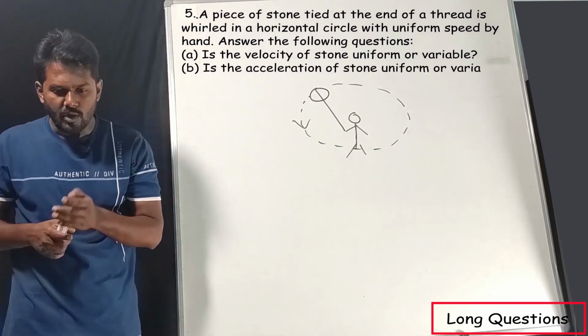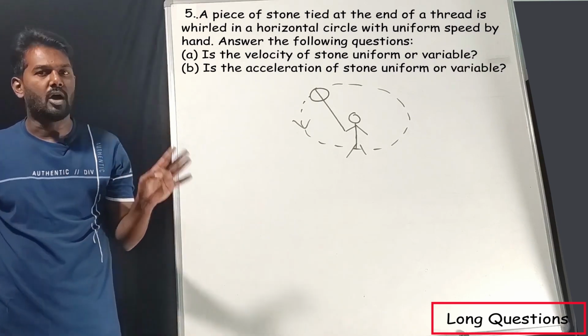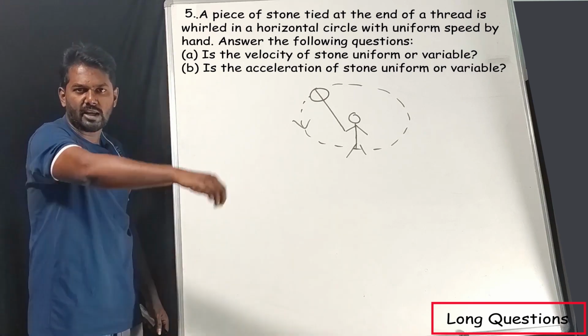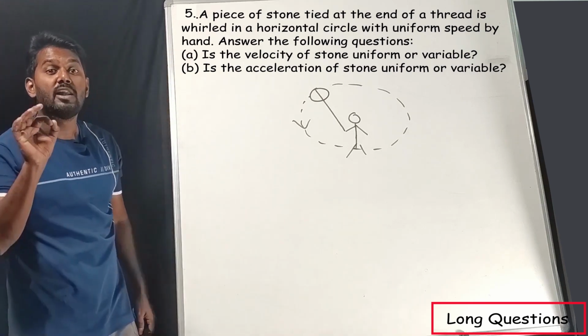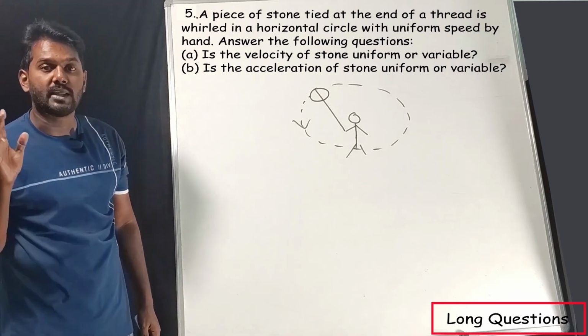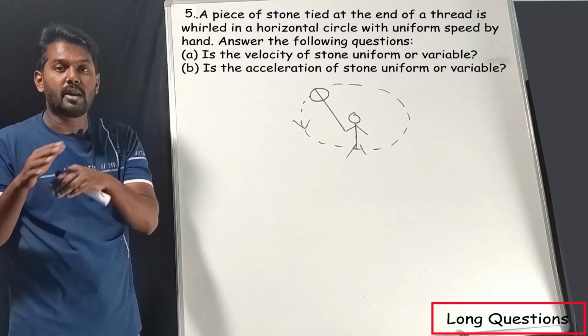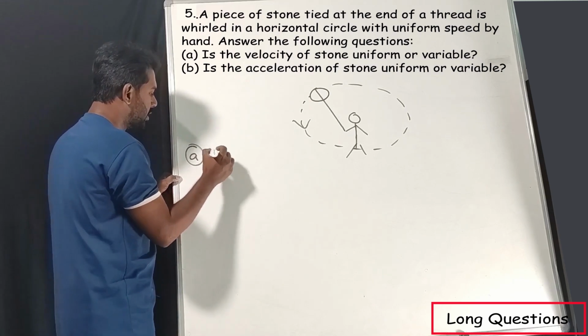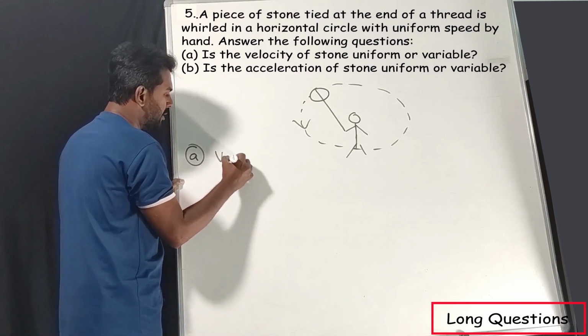Is the velocity of the stone uniform or non-uniform, that is, variable? Listen, whenever an object is rotating in a circular path, velocity is a variable quantity. So velocity is variable, it is not constant. Okay, for A, velocity is variable.